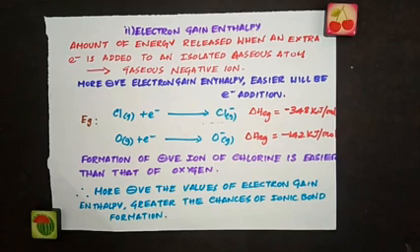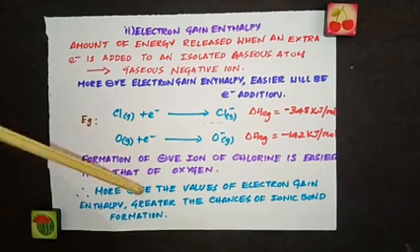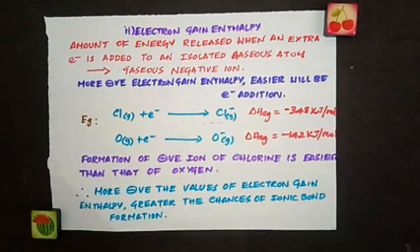Sometimes in competitive exam questions, they'll give you the value as electron affinity and ask what the electron gain enthalpy is. You should just change the sign. So remember, when the electron gain enthalpy is more negative, the chances of ionic bond formation are greater, as we are talking about the factors governing ionic bond formation. And the last factor is lattice enthalpy.